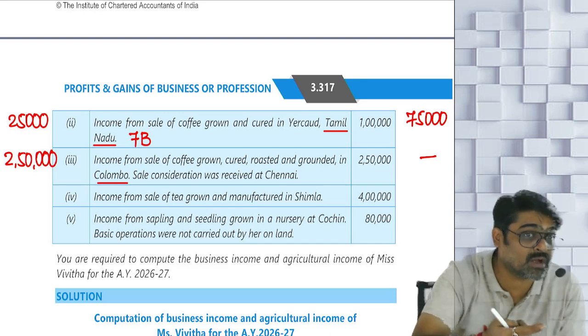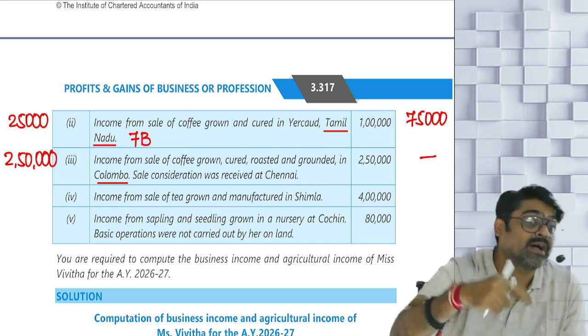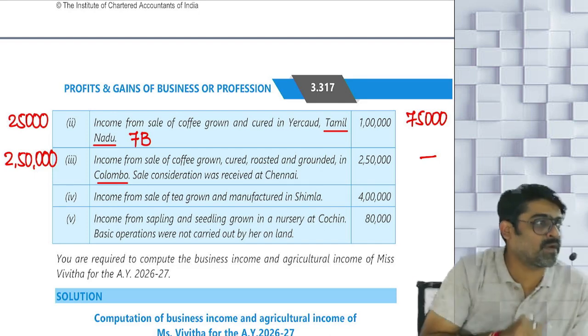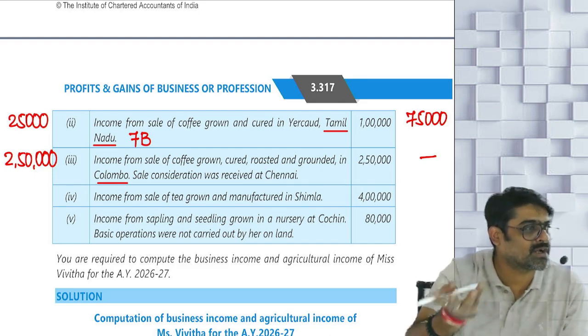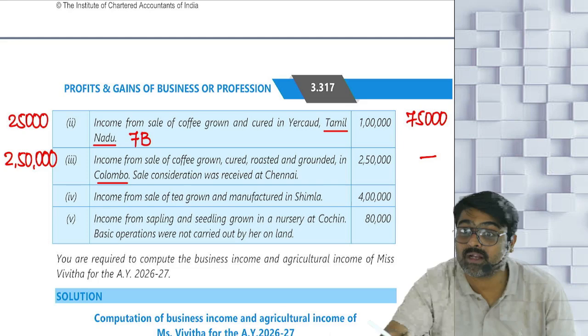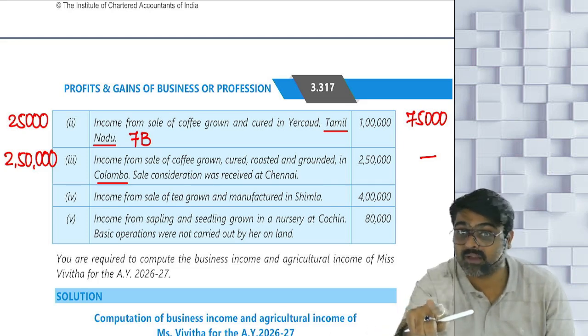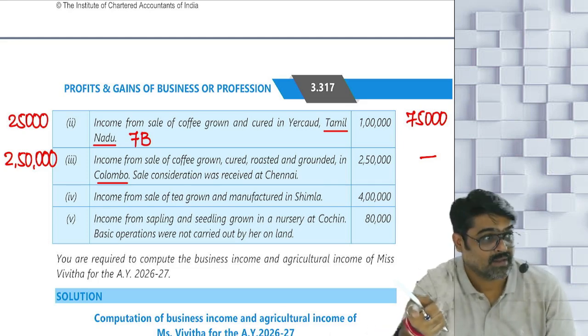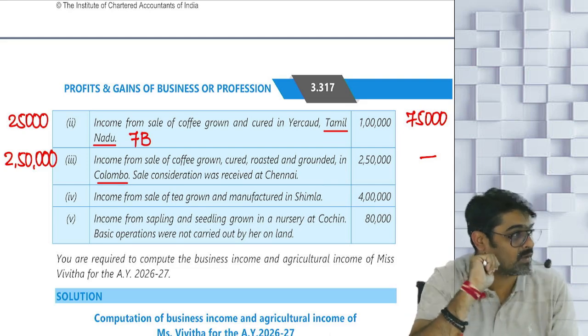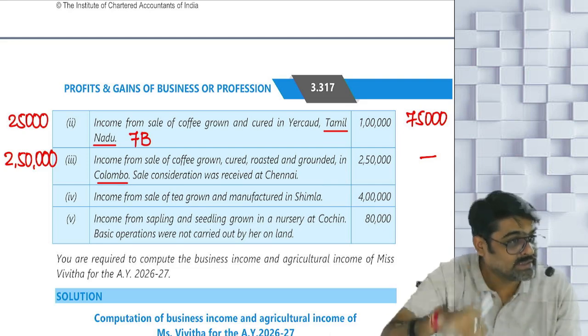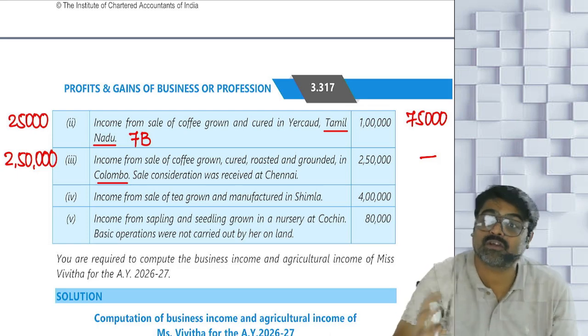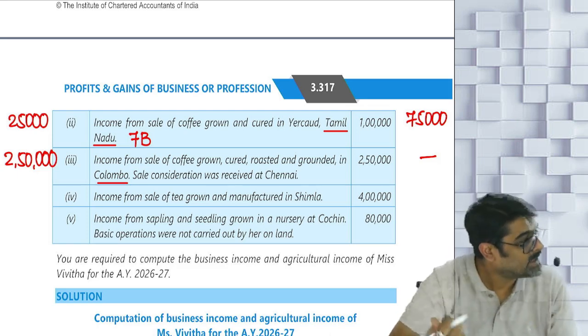Only from a business or profession which is outside India but controlled from India. Nowhere mentioned that it is controlled from India. So this is foreign income, which will not be taxable if you are RNOR or NR, but will be taxable only if you are ROR. But fortunately, this time they have said that this income you have received in India, so it becomes your Indian income.